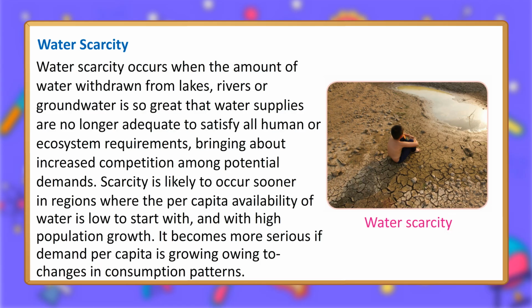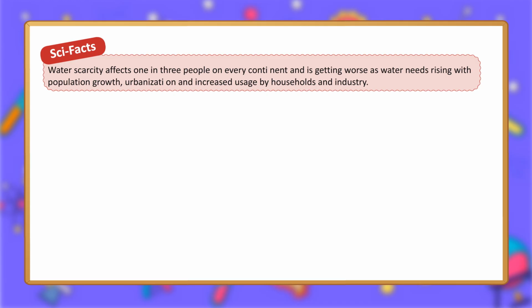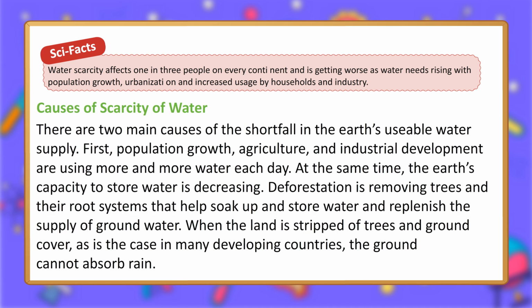Water scarcity. Sci facts. Water scarcity affects 1 in 3 people on every continent and is getting worse as water needs rise with population growth, urbanization, and increased usage by households and industry. Causes of scarcity of water. There are 2 main causes of the shortfall in the Earth's usable water supply.